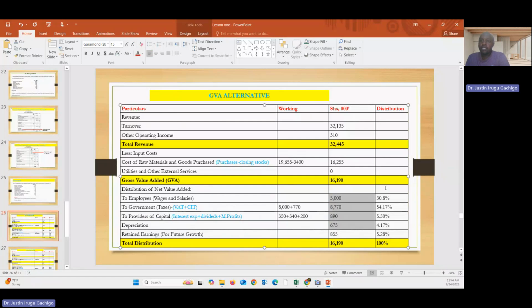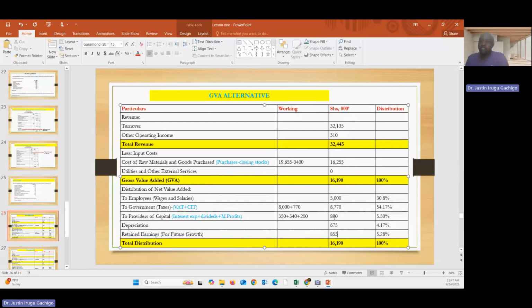Then you get the percentages of distribution. Here, I forgot to indicate this is a 100%. Yeah, like that. So this figure here and this figure should be equal. Then get these percentages. 5,000 divided by this, you get that 0.8%. This figure you divide by that, you get that. This divided by this, you get that. This divided by that, you get that. And finally, this divided by this, you get that.